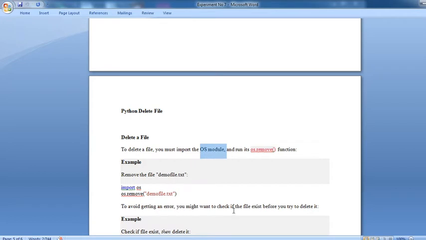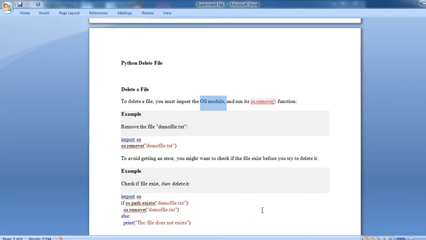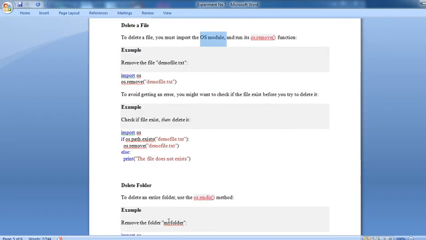To avoid getting an error, you should check if the file exists before you try to delete it. Otherwise, use an if-else statement: import os, if os.path.exists("demofile.txt"): os.remove("demofile.txt"), else: print("The file does not exist").